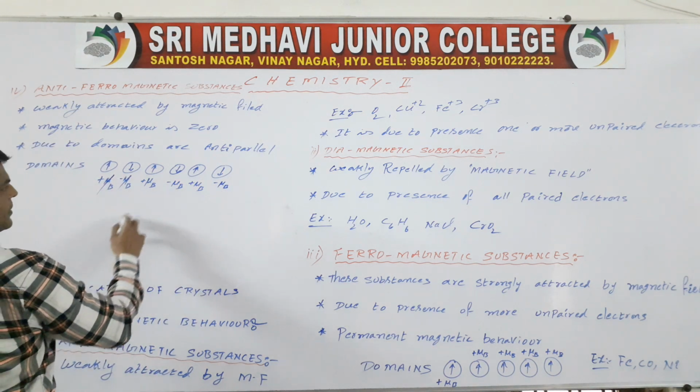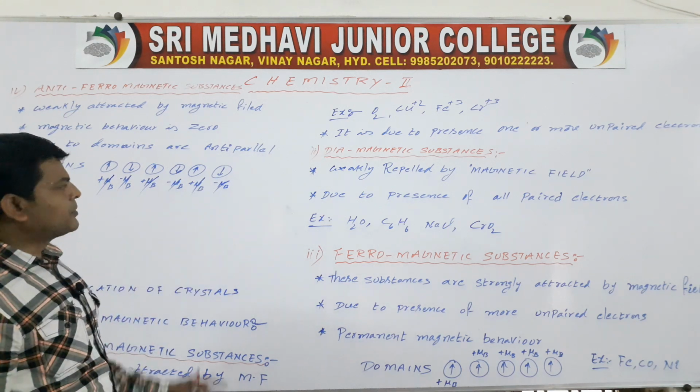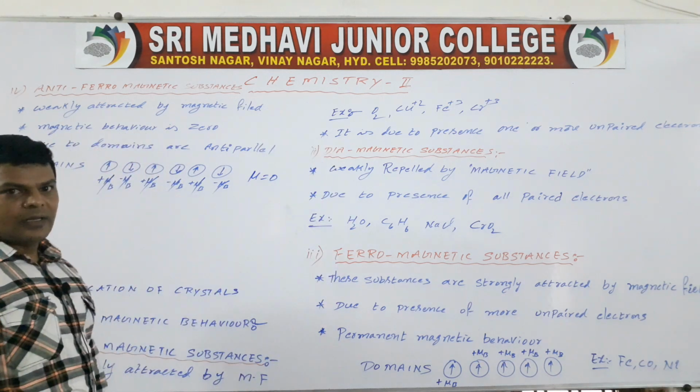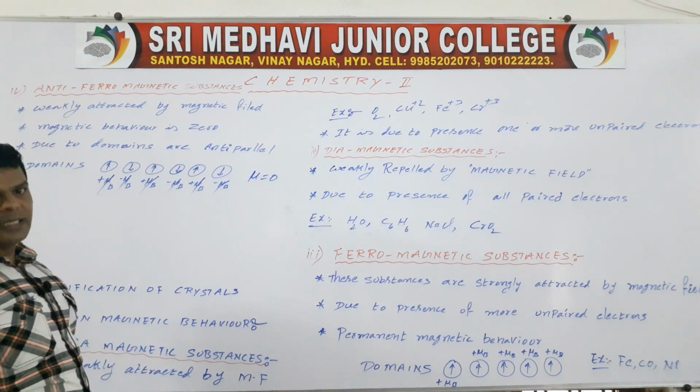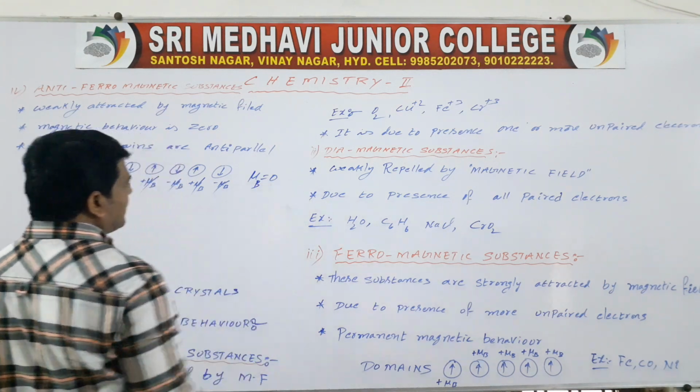Plus mu B and minus mu B cancel, so the resultant magnetic moment is zero.